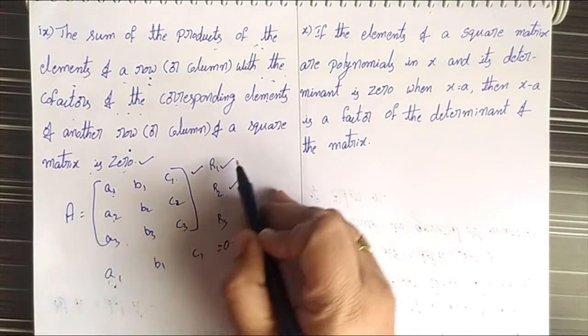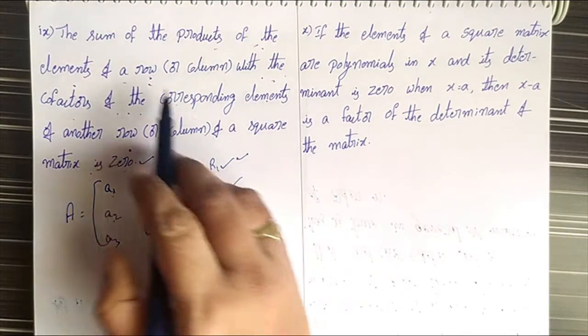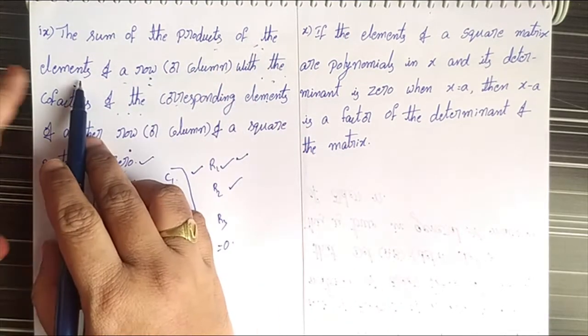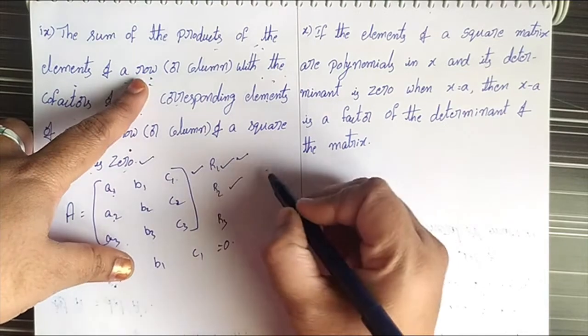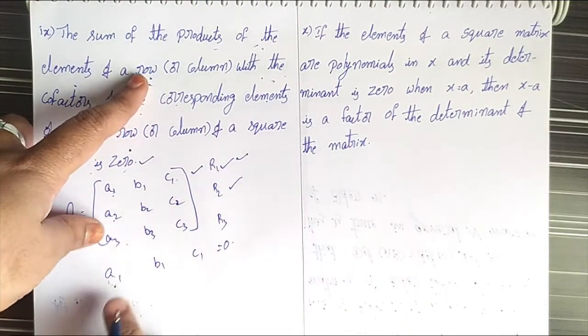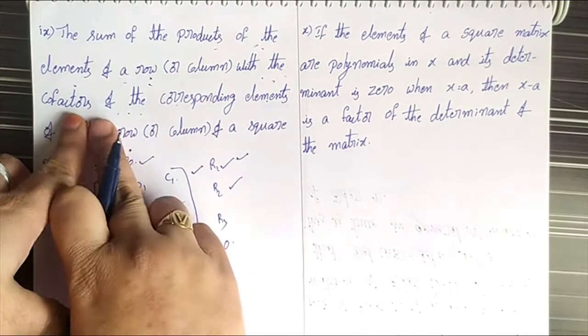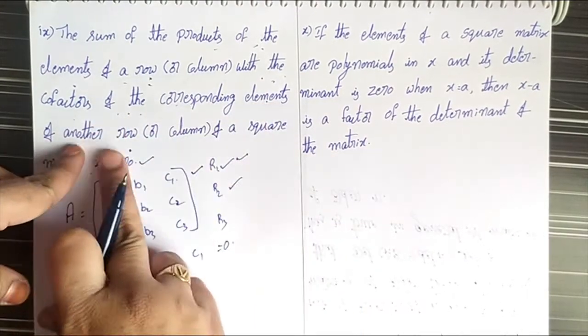Here, the sum of the products of the first row, the sum of the products of the elements of a row. Here take the first row with the cofactors of the corresponding elements of another row.